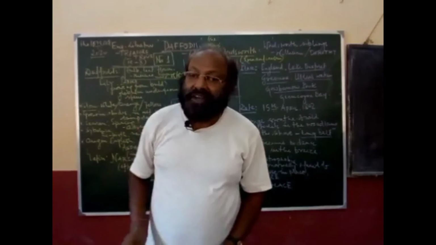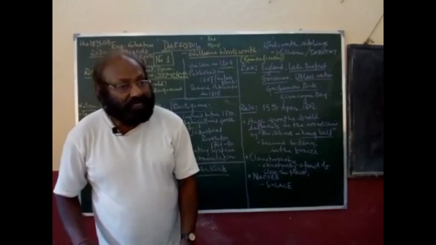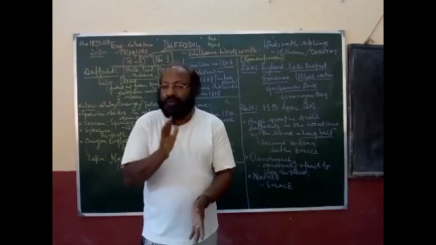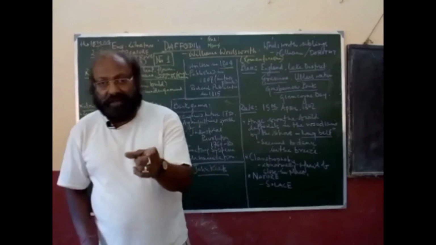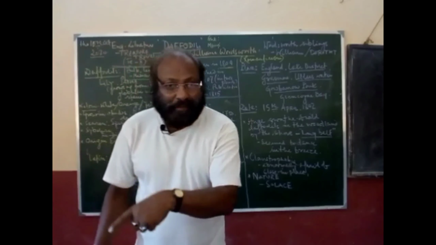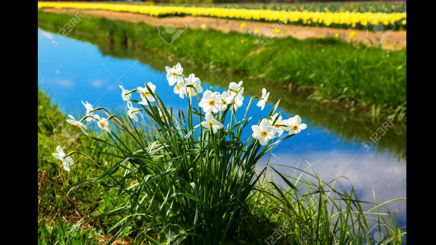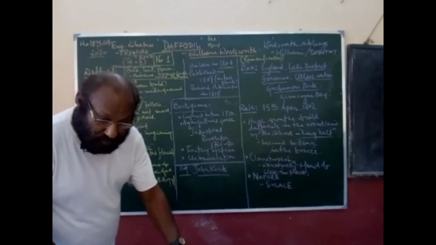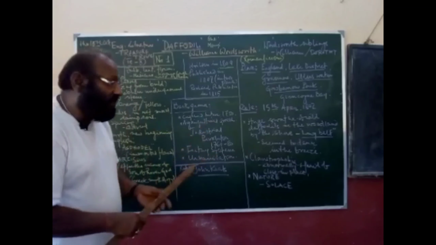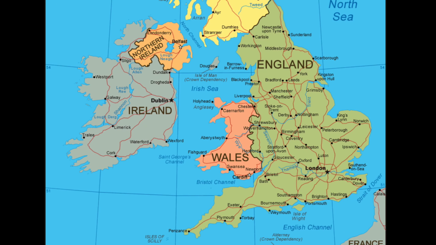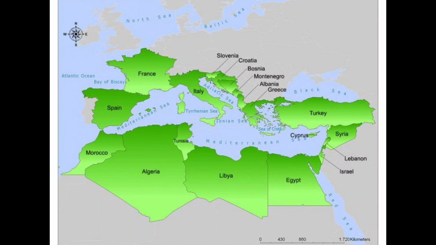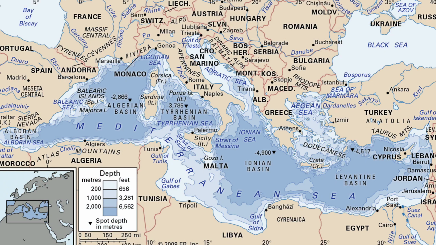So what is daffodil? Daffodil is a flower. Where does it grow? It grows in muddy, wet, damp places, in moist places. What is the origin? The origin of its birth is basically in England, and it can easily be found in the different peninsulas surrounding the Mediterranean region, and also in northern Africa.